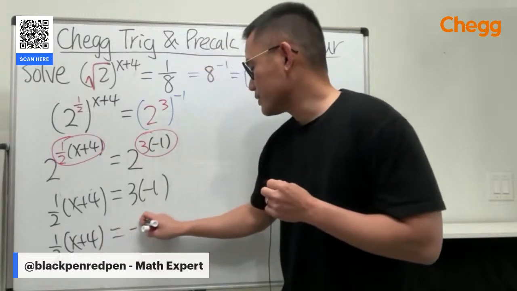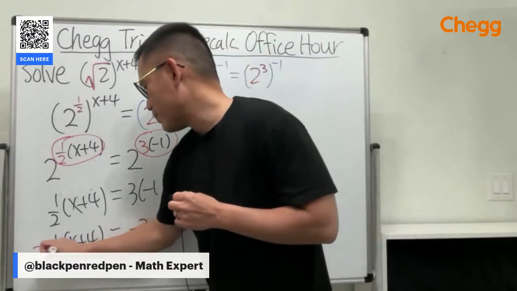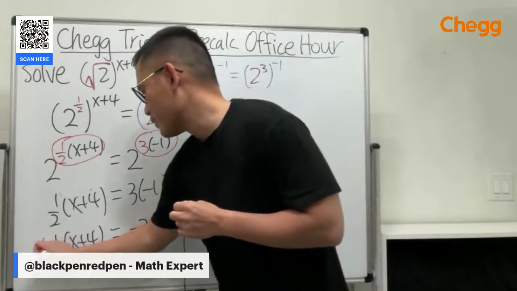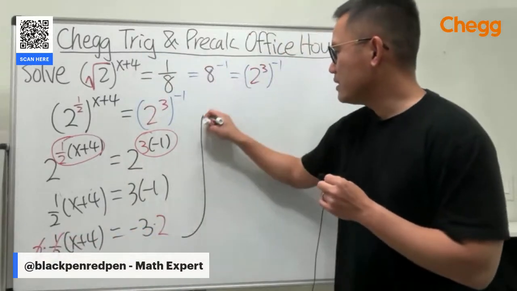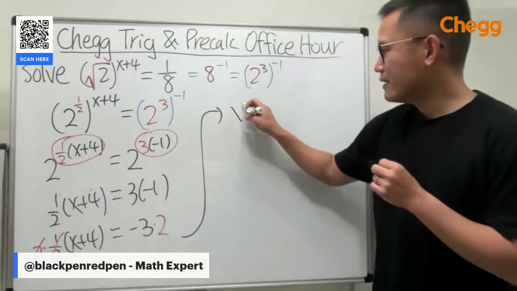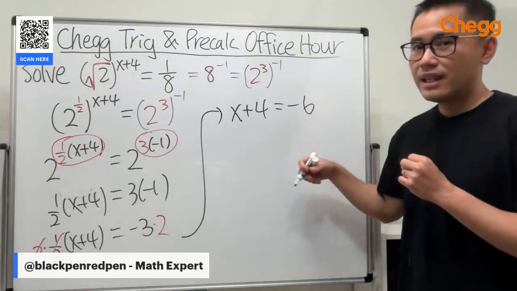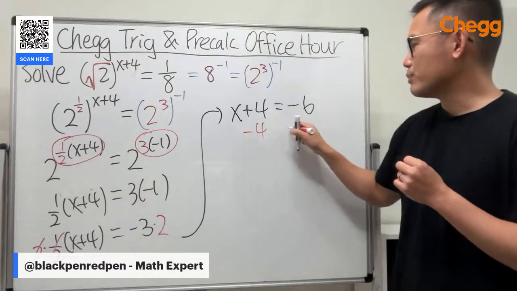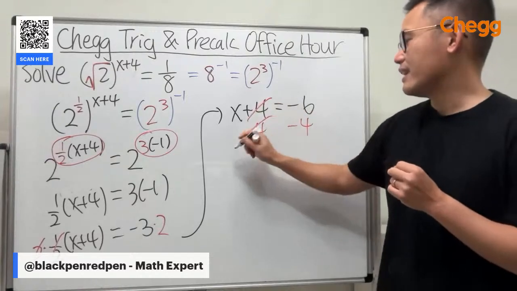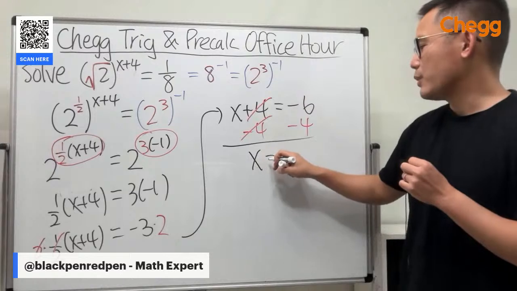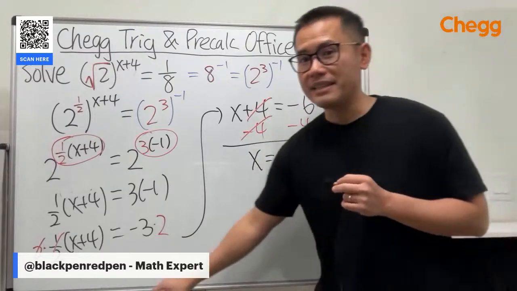3 times negative 1 is just negative 3. I will choose to multiply both sides by 2, slightly easier, so that we can cancel them. And then you can see that is x plus 4, and that's equal to negative 6. And then finally, just minus 4 to both sides. And then everybody be happy. X is equal to negative 10.